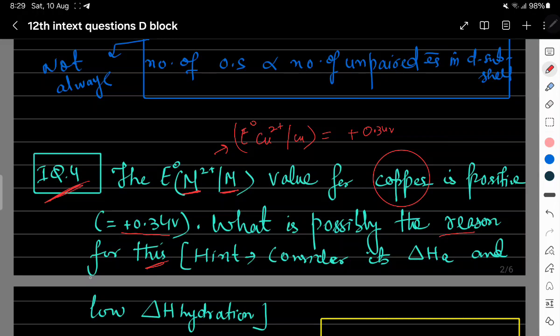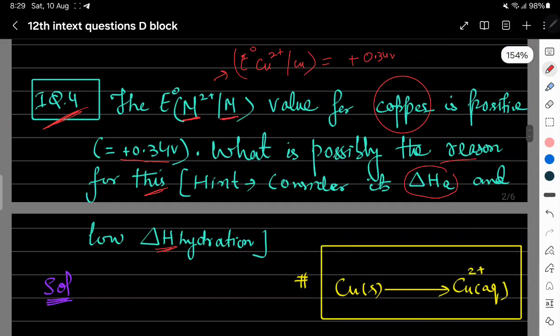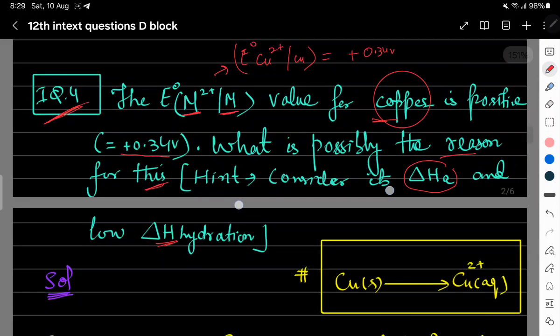The hint given in this question is that we have to consider the enthalpy of atomization, and we have to consider its hydration energy to be very low for copper. So what is possibly the reason that it shows positive SRP?